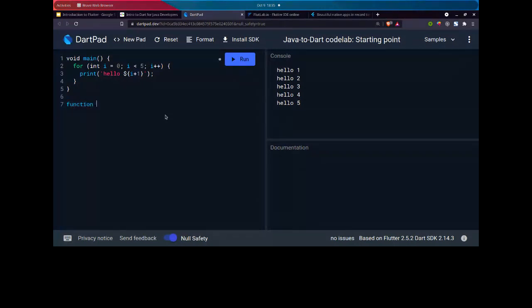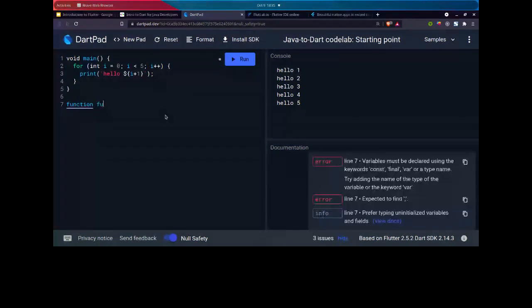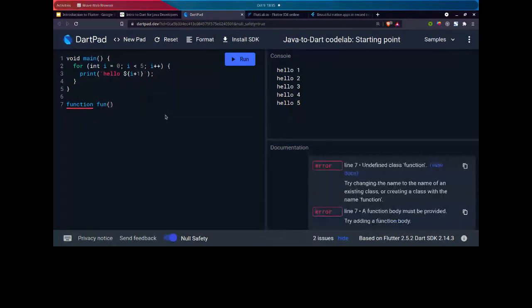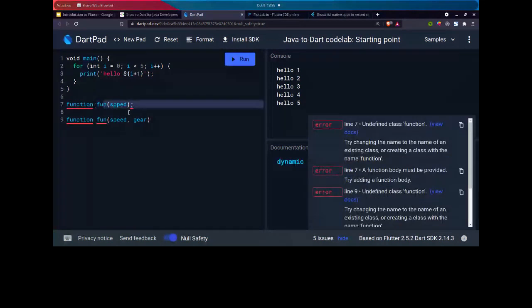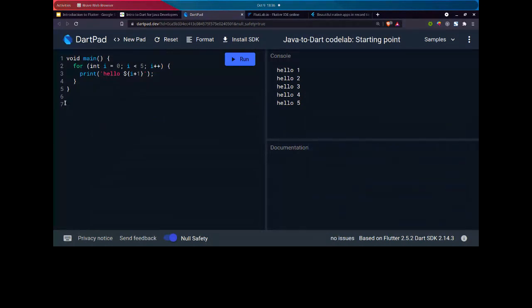For example, a function f, where we have one argument, speed here, and a second function with the same name with two variables here. Now we have two functions with the same name but a different number of variables. This is known as class overloading or function overloading. Instead of using overloading here, we use optional parameters, or we can say named parameters.